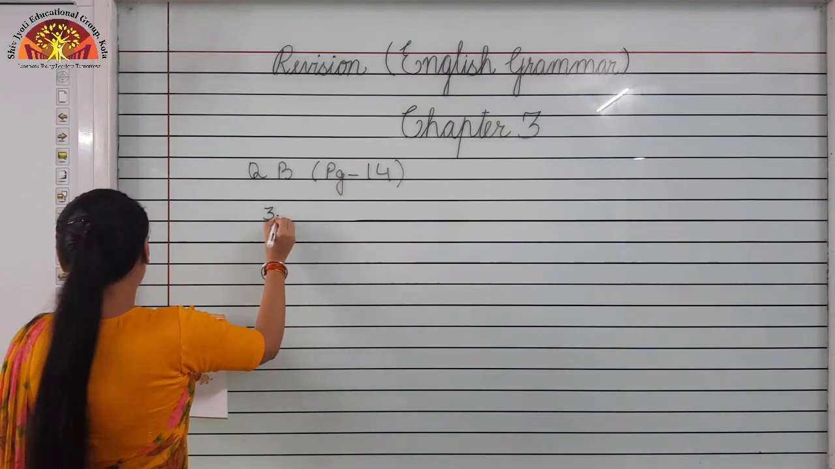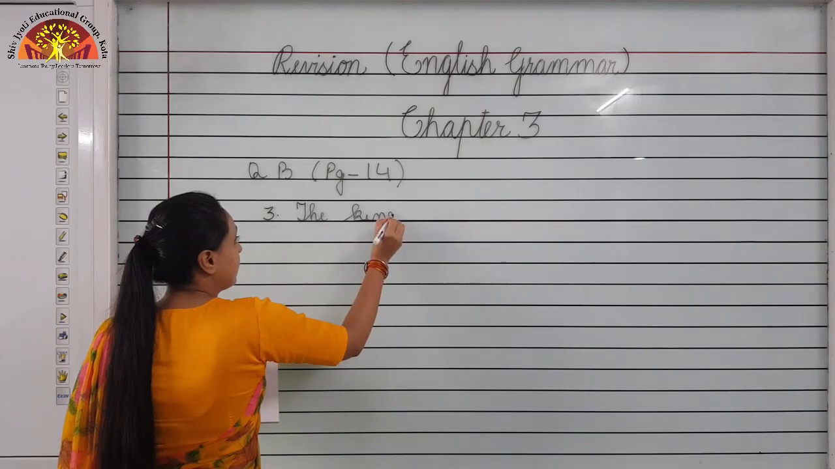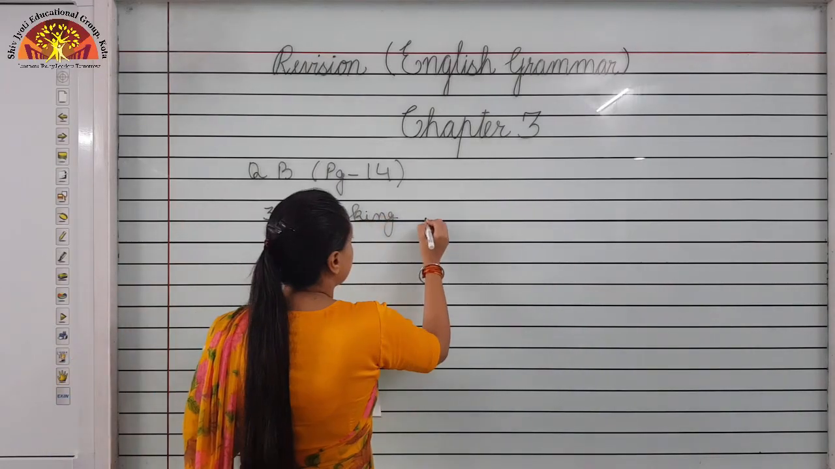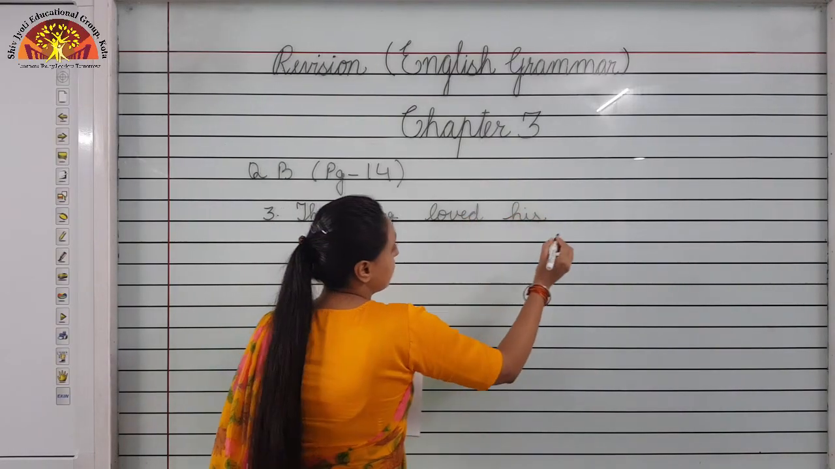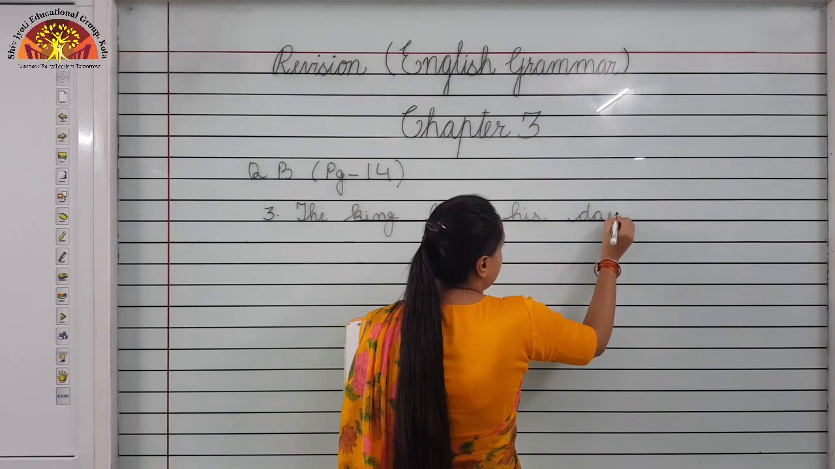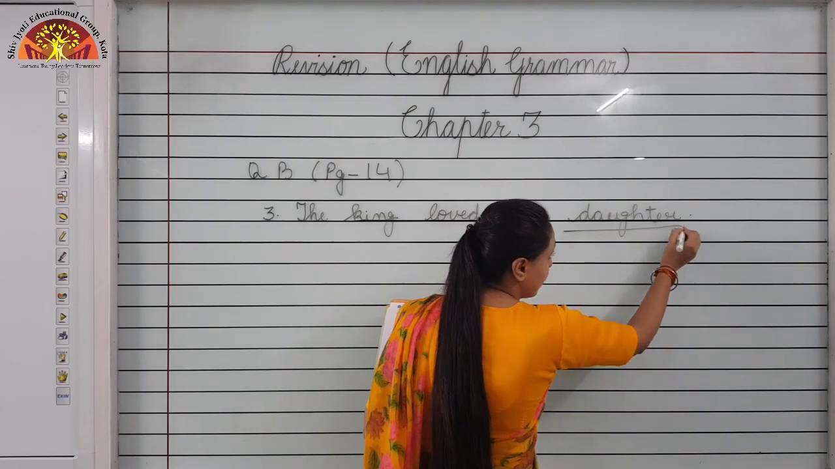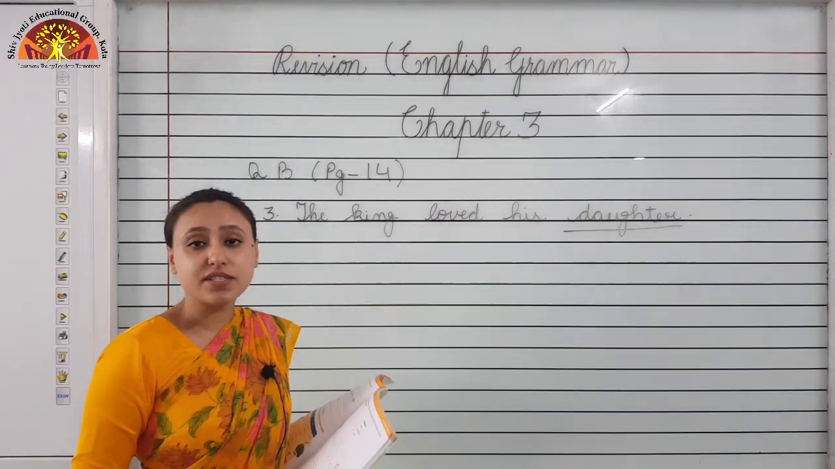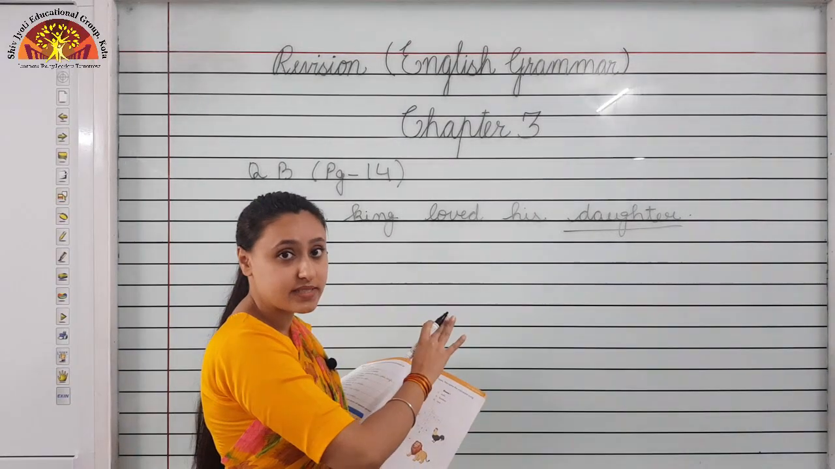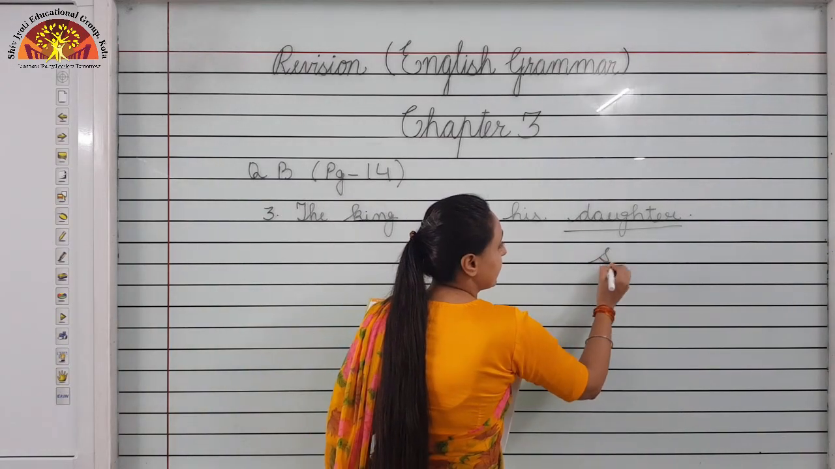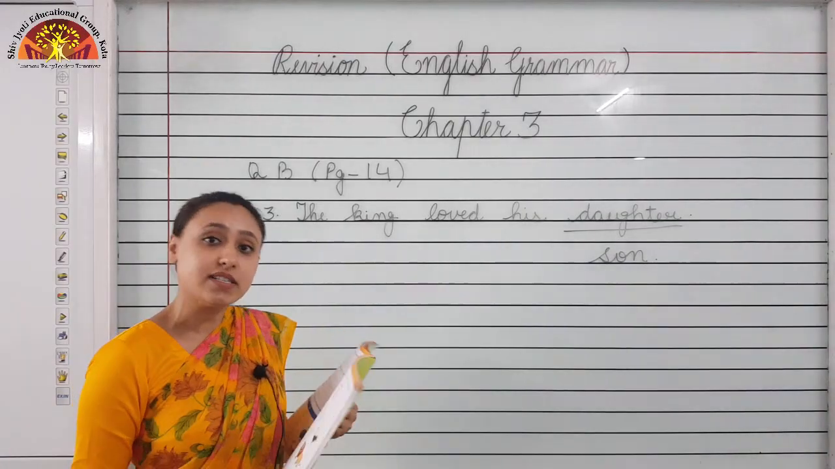Number 3. The king loved his daughter. Underlined noun is daughter. So children, what is the opposite gender of daughter? The opposite gender for daughter is son. I will not write the whole sentence, I will just tell you the spelling of son. S-O-N, son. So the opposite gender of daughter is son.